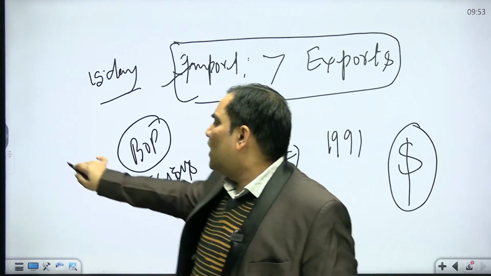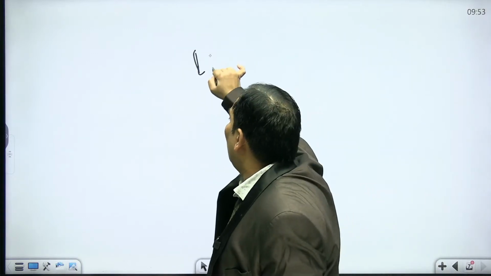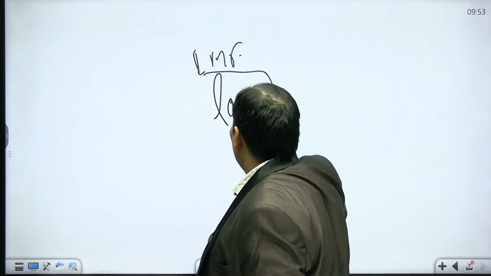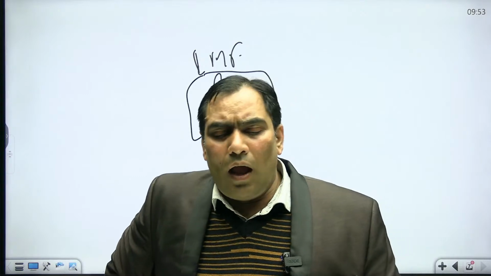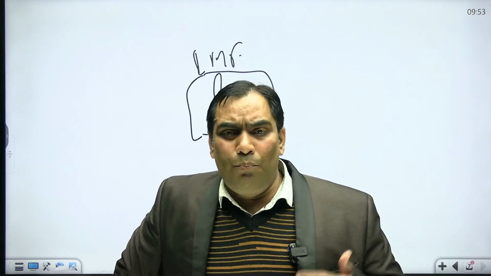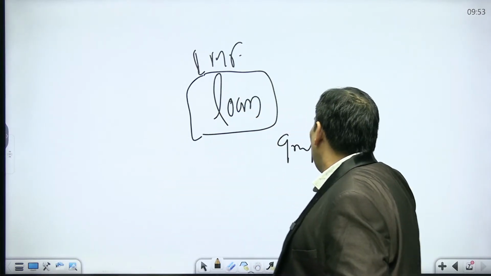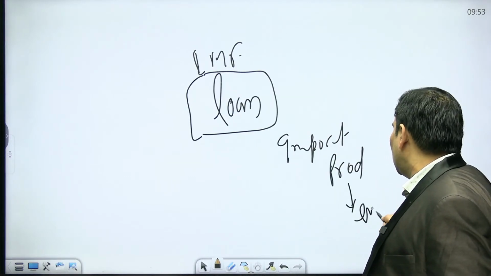So in that condition the IMF will give you the loan. Why? So that they can improve their BOP situation. And when they improve their BOP situation, they will import. When they import, they will produce. When they produce, employment will increase.